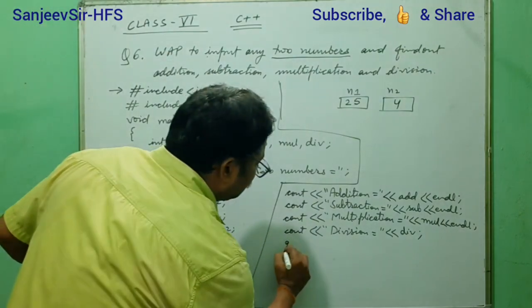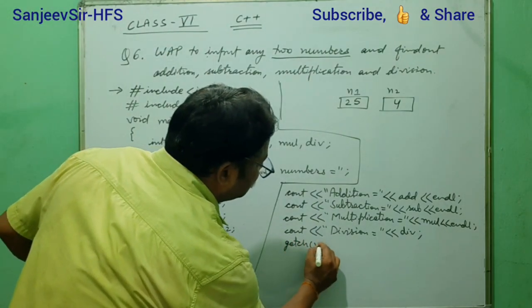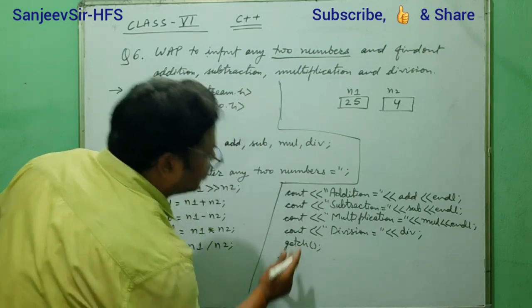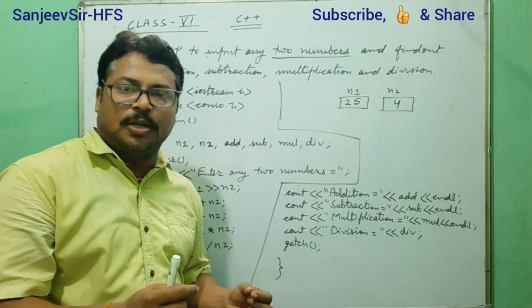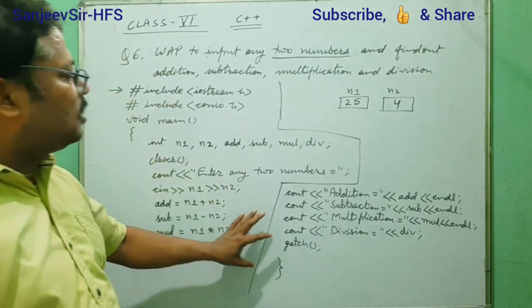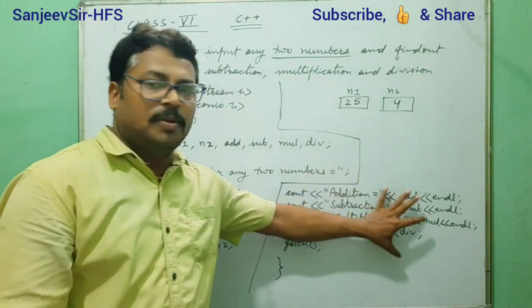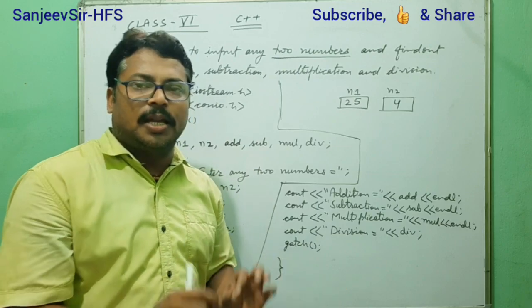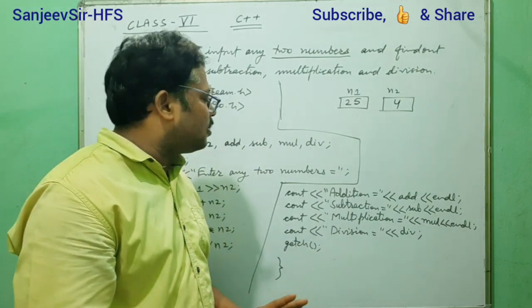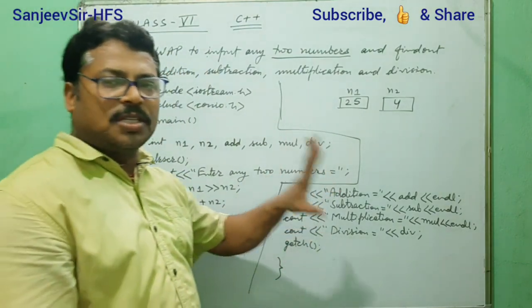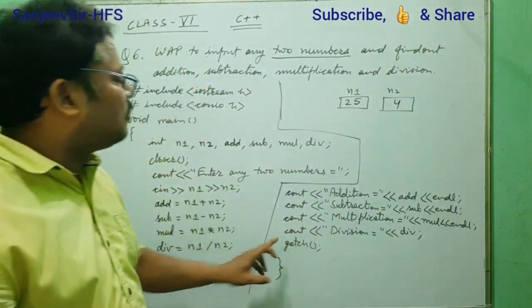Now we write getch. We have discussed in the previous tutorial what is the purpose of getch at the end. It prompts for a hidden input character, and in such a way our output will be displayed on the screen until the user gives any character, until you press any character. So we will see that output on the screen, that's why it is given.